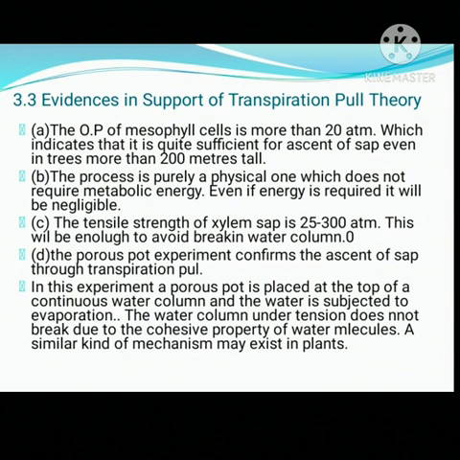Second point, the process of transpiration is purely a physical one which does not require metabolic energy. Even if energy is required, it will be negligible. Third evidence, the tensile strength of xylem sap is 25 to 300 atmosphere, and this will be enough to avoid breaking of water column. So continuous water column will be maintained. And lastly, the porous pot experiment confirms the ascent of sap through transpiration pull theory.